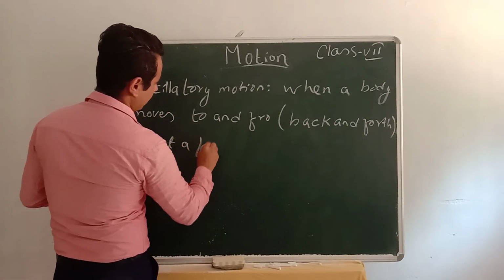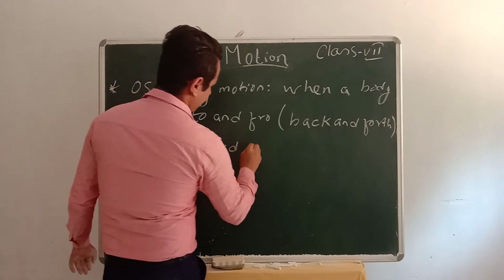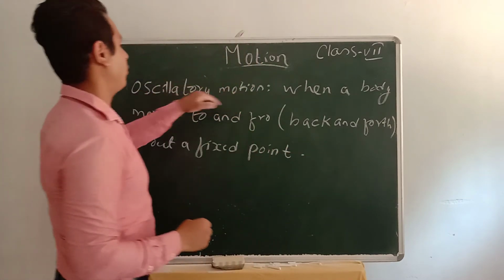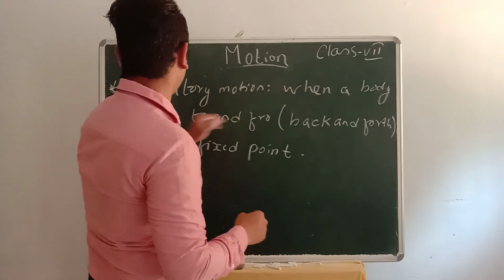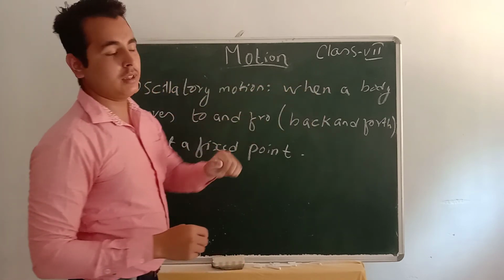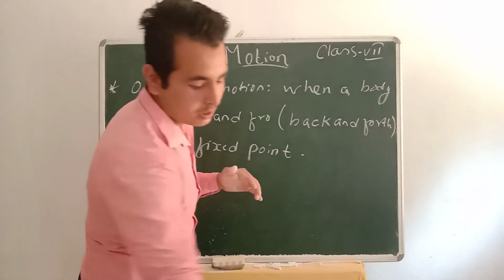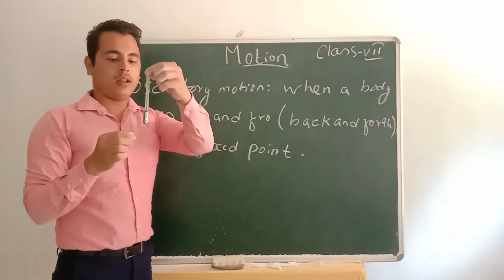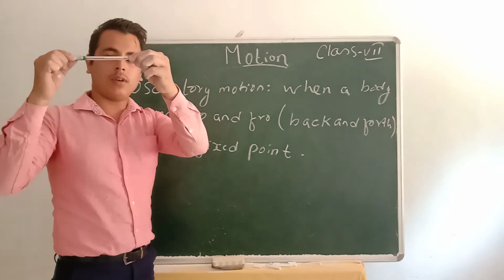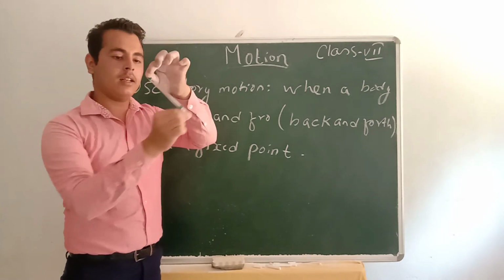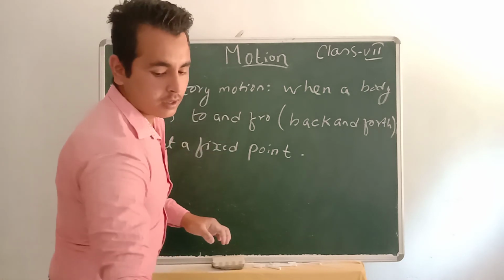Then this type of motion is called oscillatory motion. It means going like this and again coming back. For example, I have this pen over here. If it moves like this from here to here and again back, in this way if it swings, this type of motion is called oscillatory motion.